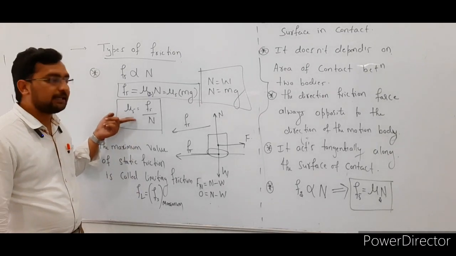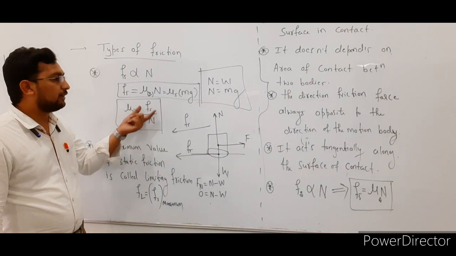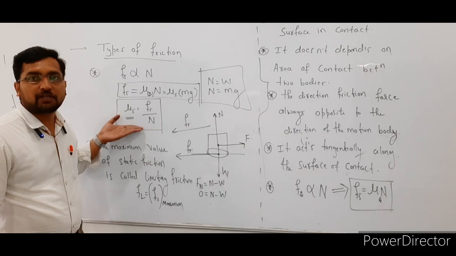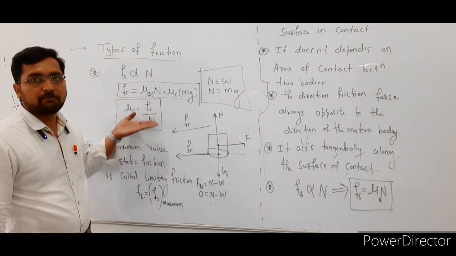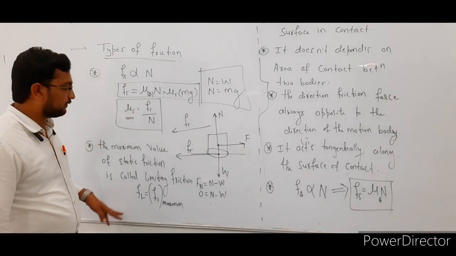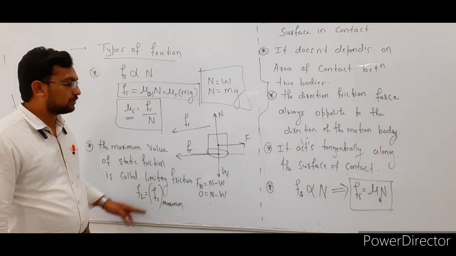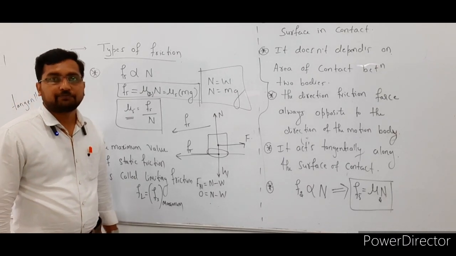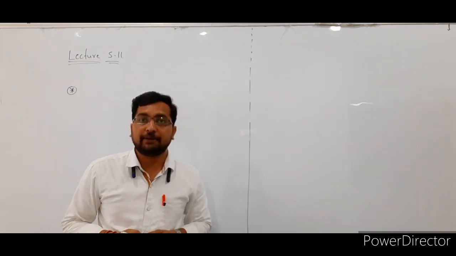Here mu suffix s indicates the coefficient of static friction, which is equal to static friction divided by normal reaction. So the definition of coefficient of static friction is the ratio of static friction to normal reaction. And the last point, the maximum value of static friction gives the limiting friction. See here, the maximum value of static friction is called the limiting friction.